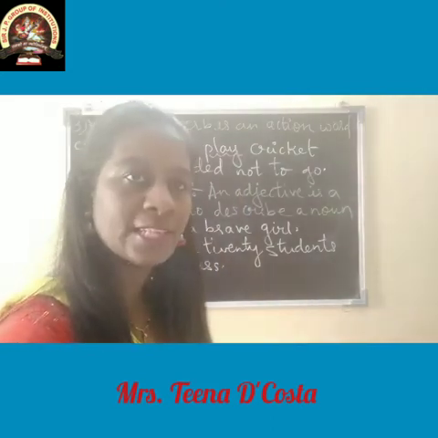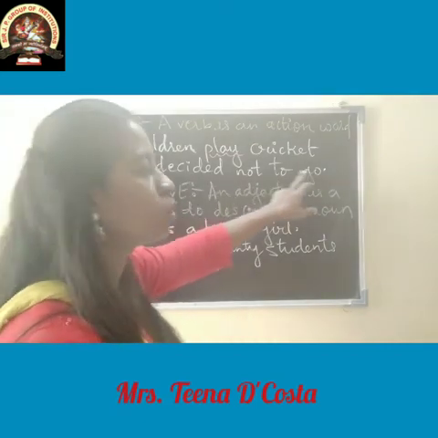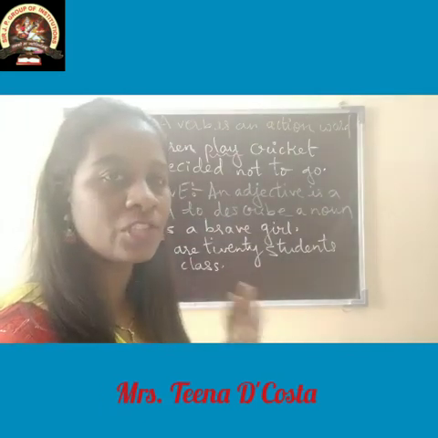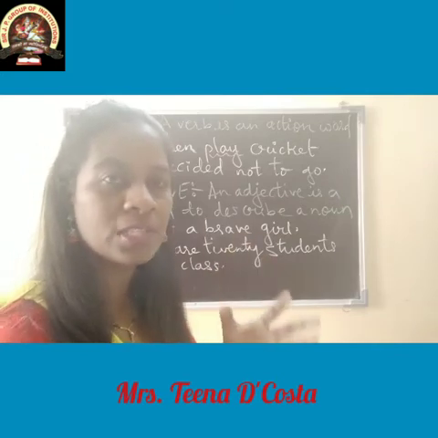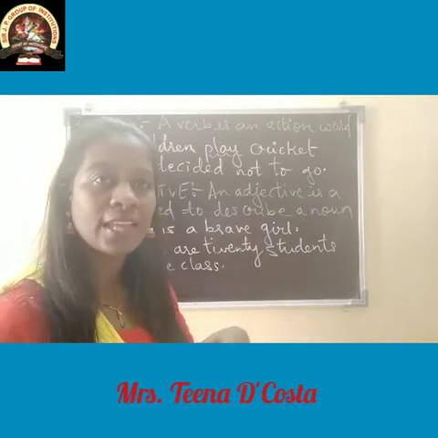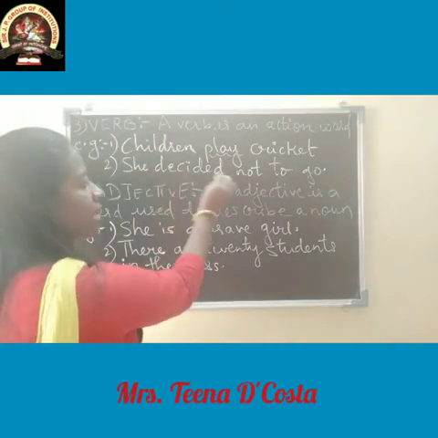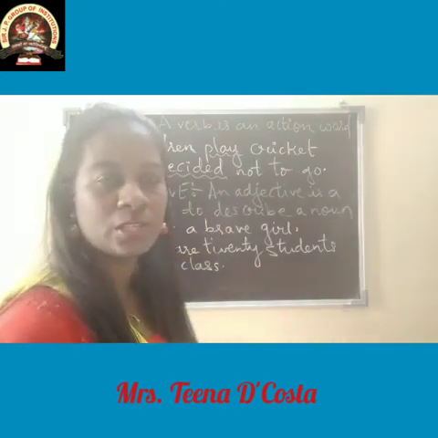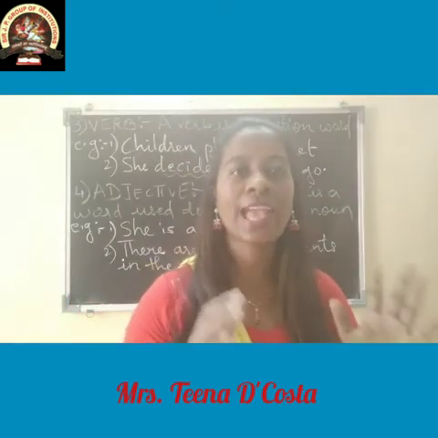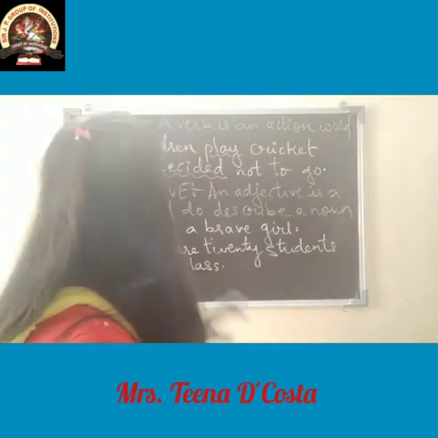Okay. So next example. She decided not to go. In this sentence, which is your action word? Decided. Because that person is deciding. Okay. So that is the action word. She decided not to go. So decided word is your action. So I hope you understood. Any action that we do is verb. So let's see next one.